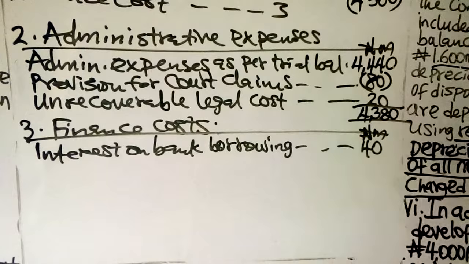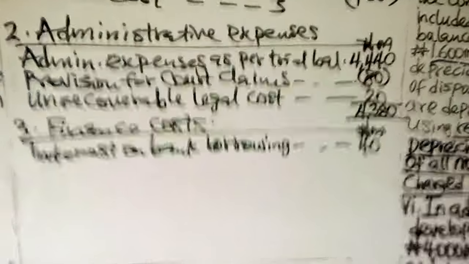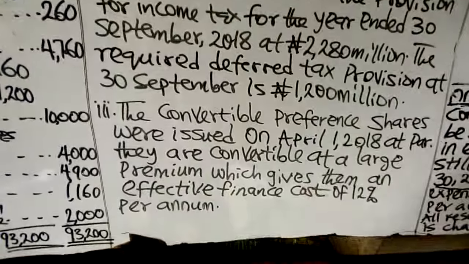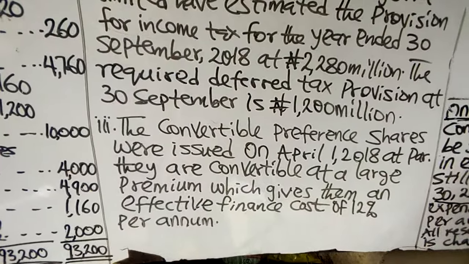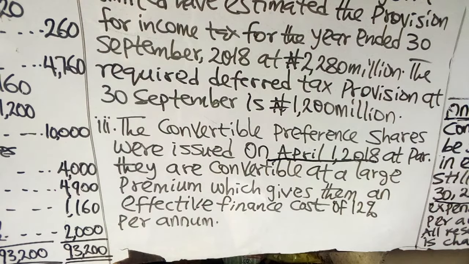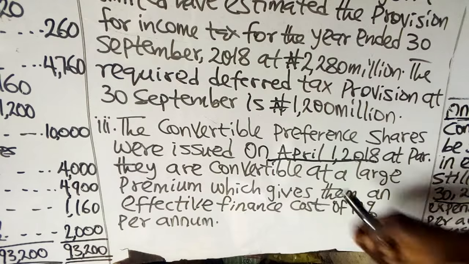Then aside from this, in note 3, you were told that the convertible preference shares were issued on April 1st, 2018. This is the issue date. It was issued during the year, not at the beginning.